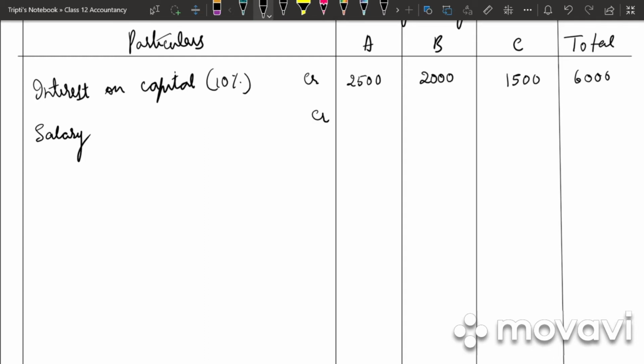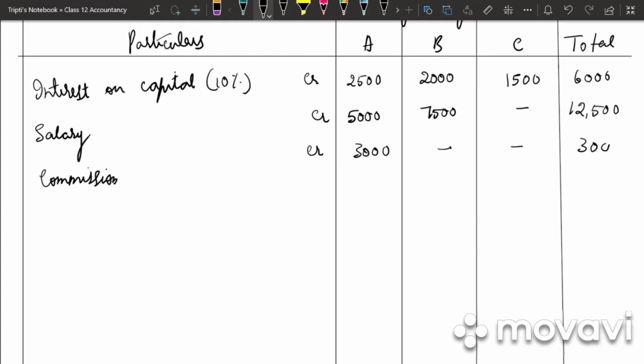Then we have salary. Salary also is credit. Salary of 5,000 to A and 7,500 to B was omitted. So 5,000, 7,500. Total is 5,000 plus 7,500, that is 12,500. Then we have commission. Commission due to A on special transaction is 3,000.